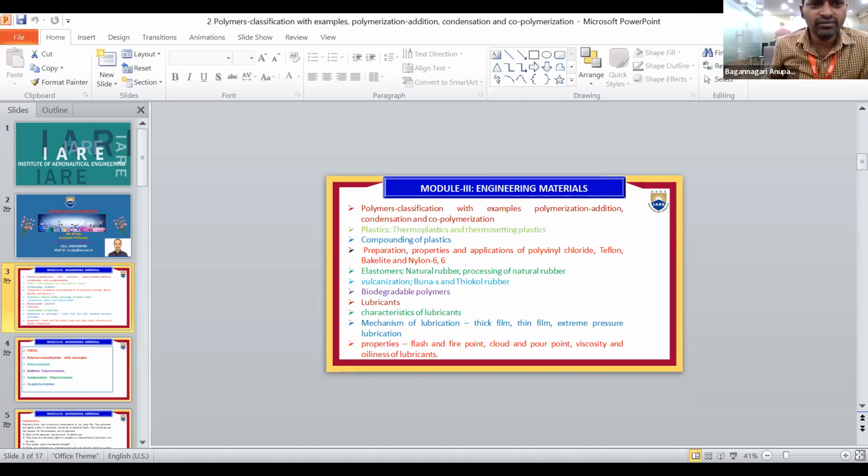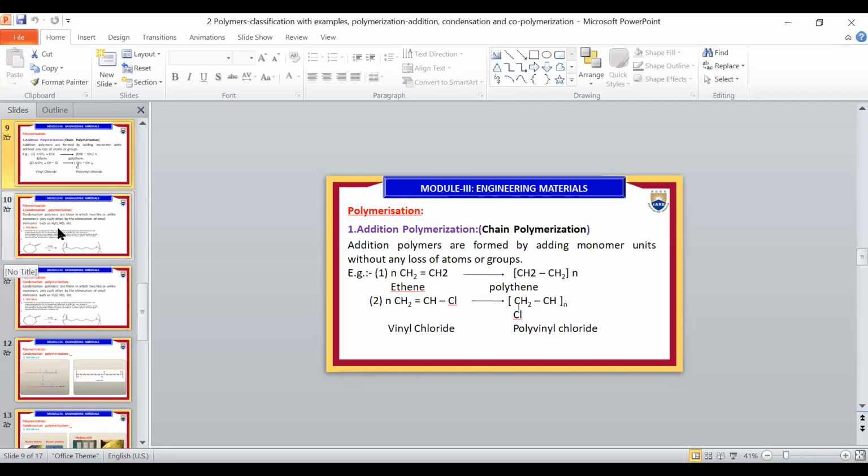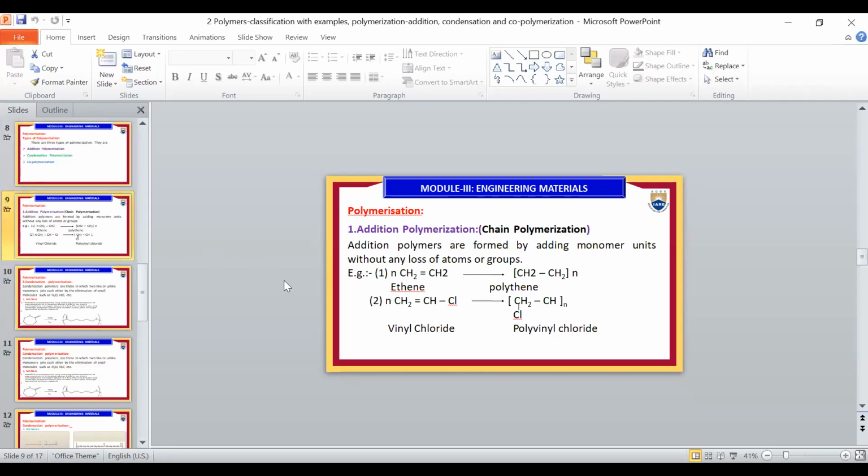Now what is showing? It's showing the engineering materials module, sir. Is polymerization showing or not? Is addition polymerization showing or not? No, sir. You are sharing only one window, sir. Share the whole screen, then everything will be seen. Now it's fine. Now it is showing.